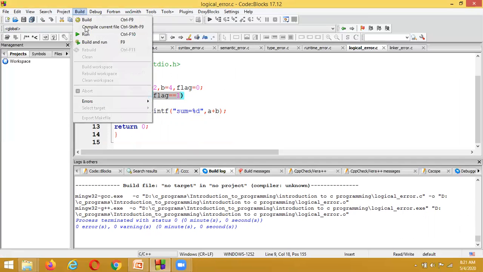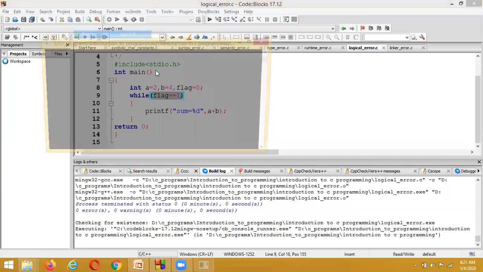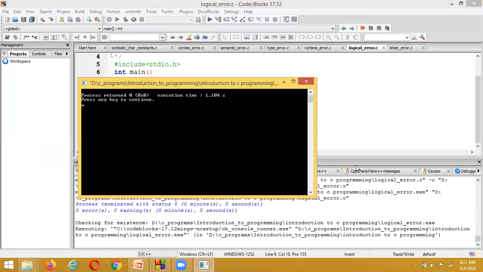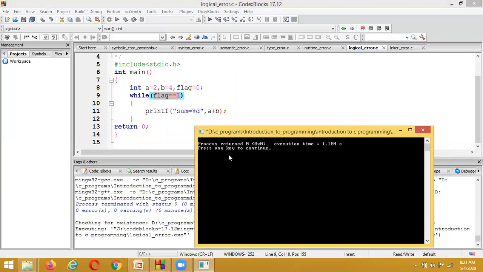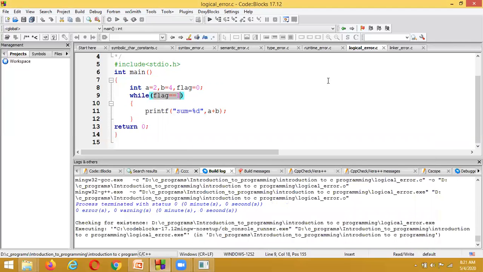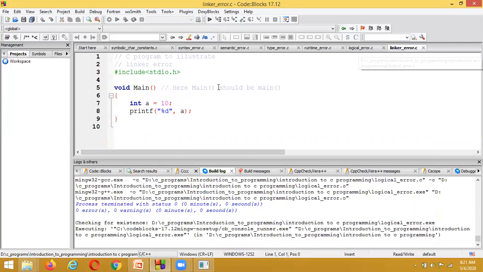And if I am running the program, it is not going to display the output. It is not giving the output, what? 2 plus 4 is equal to what? 6. And this type of error we are going to call what? This type of problem we are going to call what? Logical errors. And what is one more error?